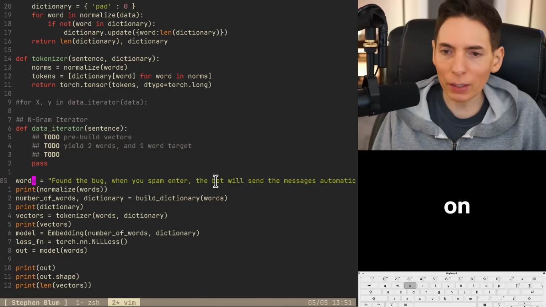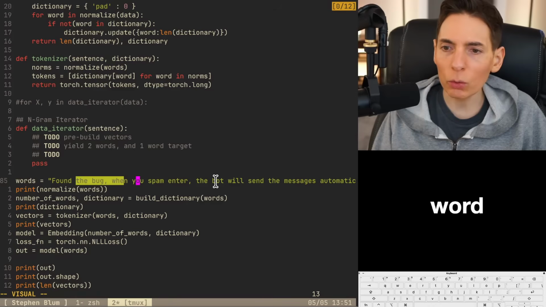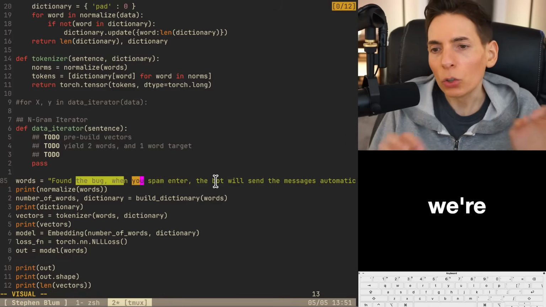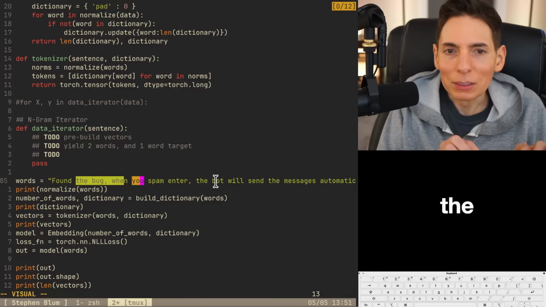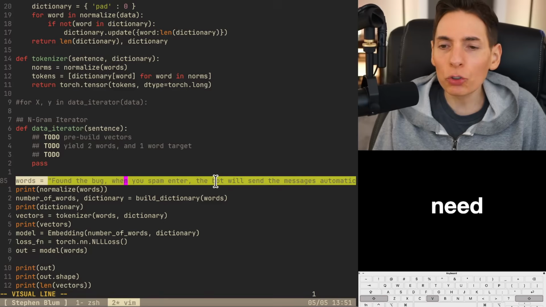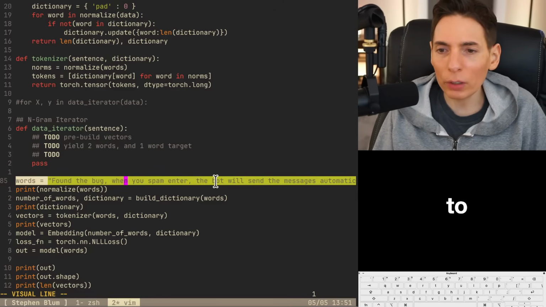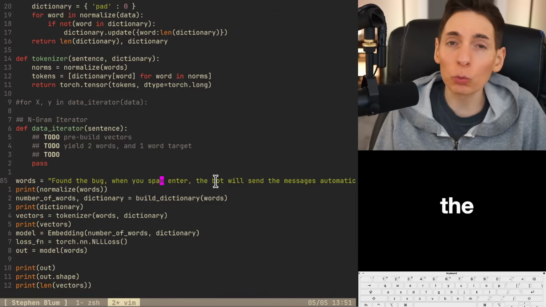And then we're going to train it on the next 3 words. So it'll be these 3 words here, right? The bug, win. And then the training word is going to be you. Right there, you. Why the what? Because we need to train it on knowing what the features are going to be on the input, so that way it knows what it's going to understand at the next word.